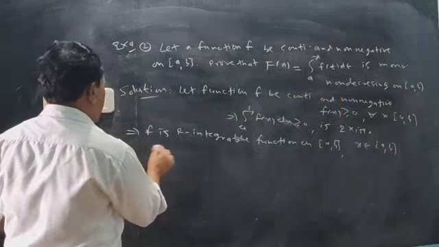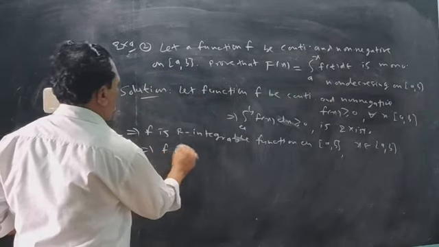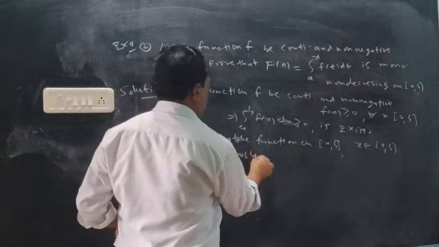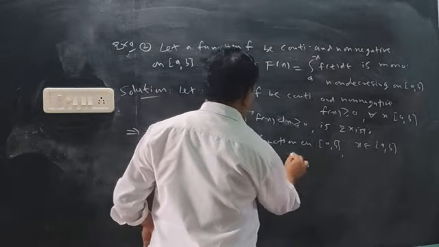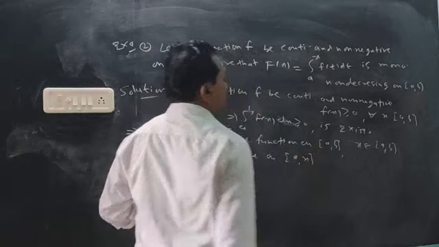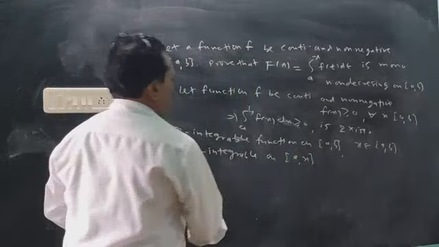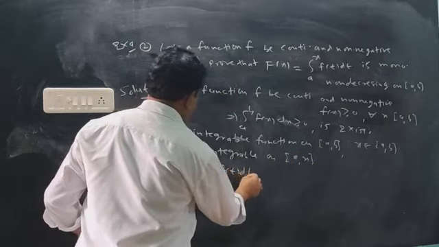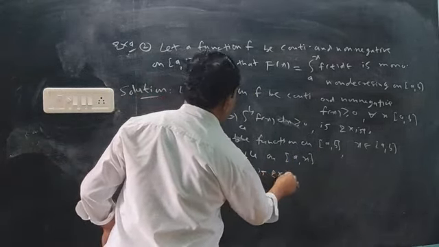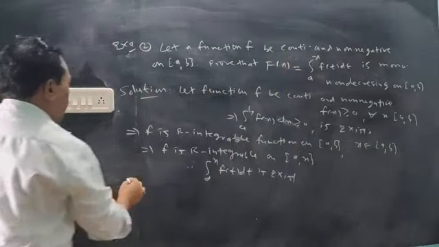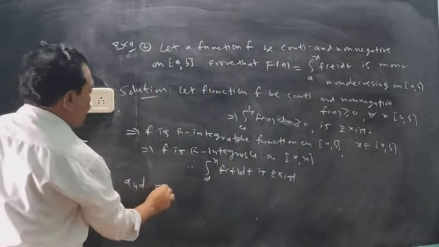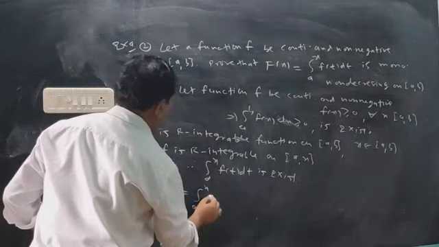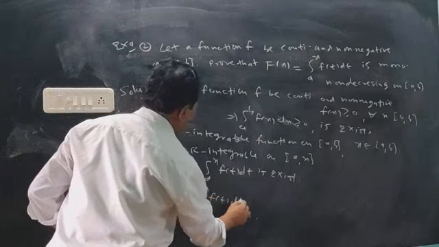Therefore, this f is also Riemann integrable on a to x. Therefore, integration a to x f of t dt will exist and is defined as this, F of x will be a to x f of t dt, the function.